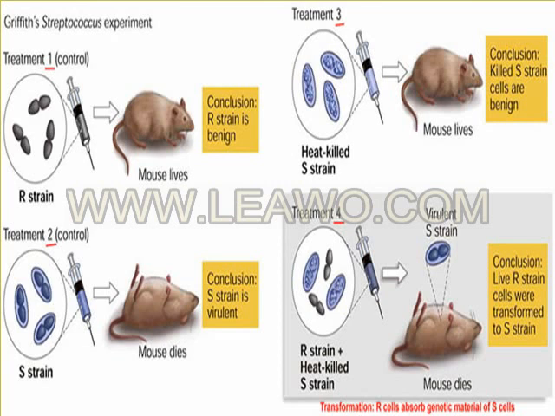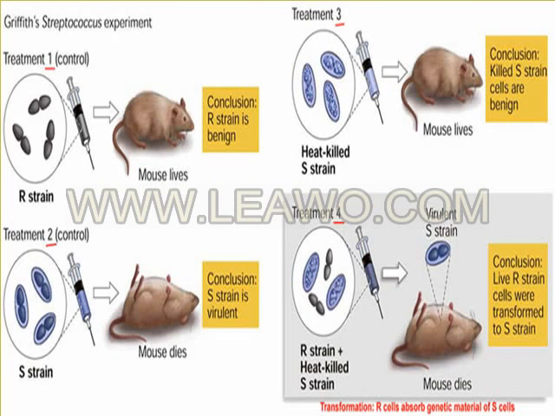So in this you will see treatment 1, treatment 2, treatment 3 and treatment 4. In treatment 1, he has taken the rough strains, that is, non-capsulated strains of the streptococci, and injected them into the mice. In conclusion, these strains do not kill the mice, so the mice are alive, because the rough strains do not contain the capsule.